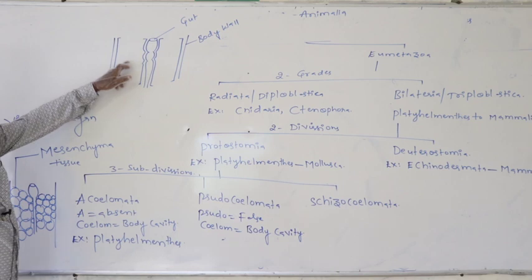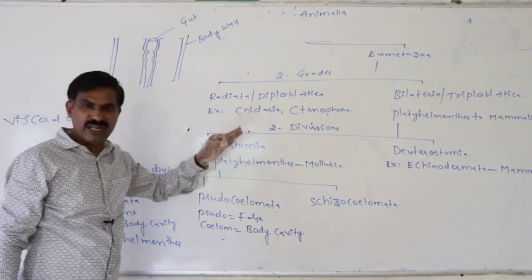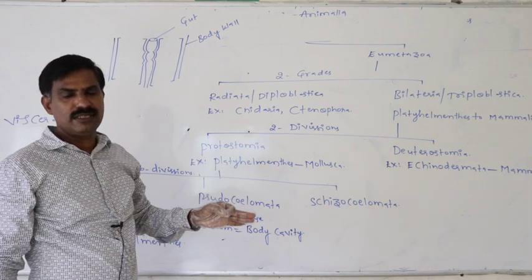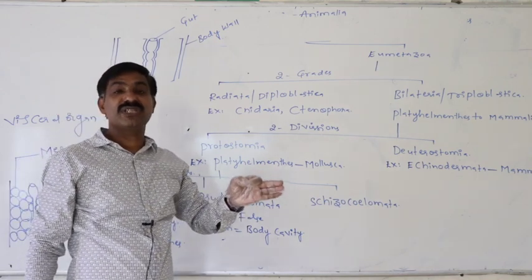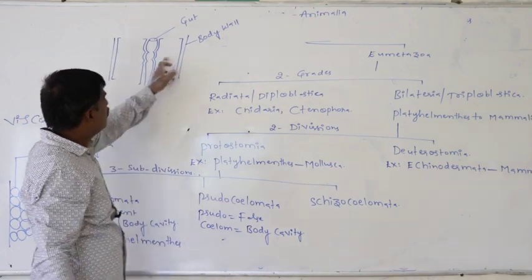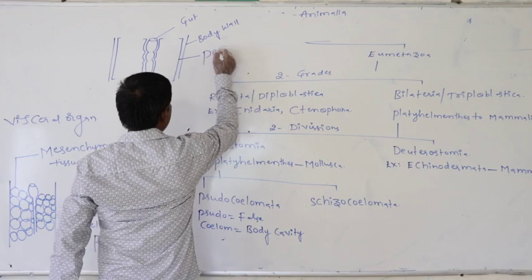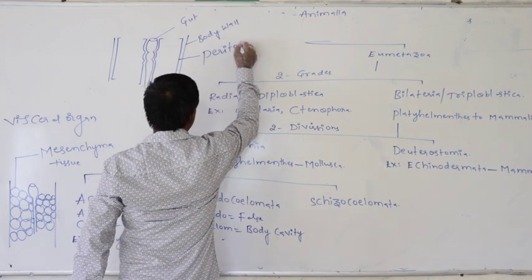If this kind of space is covered with the mesodermal layer, that coelom is said to be the original coelom or the true coelom. Then these mesodermal layers are said to be the peritoneum.